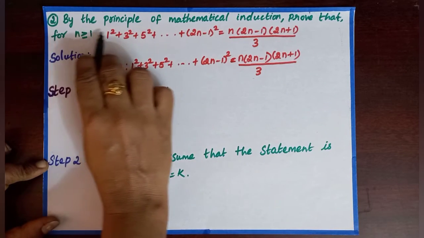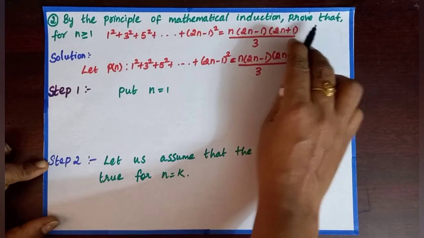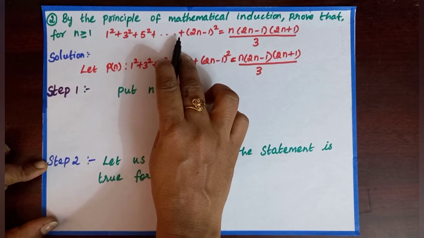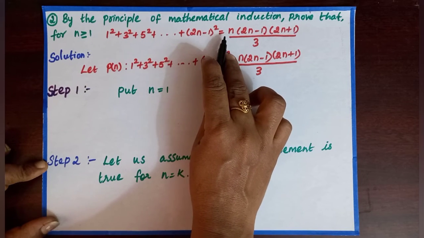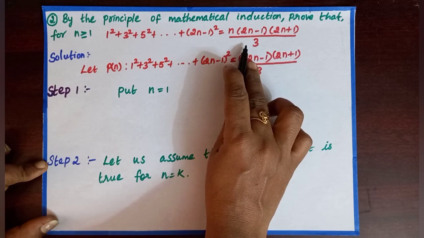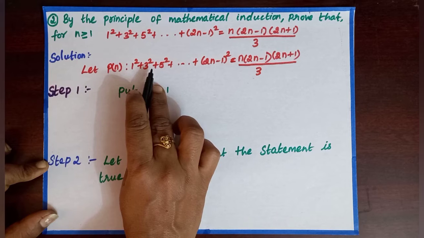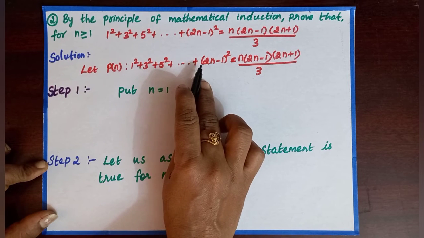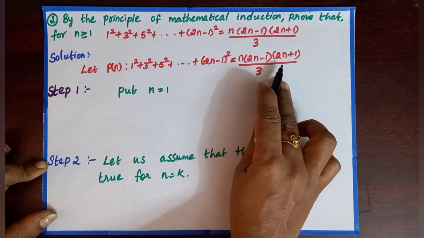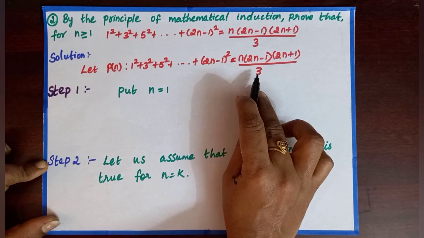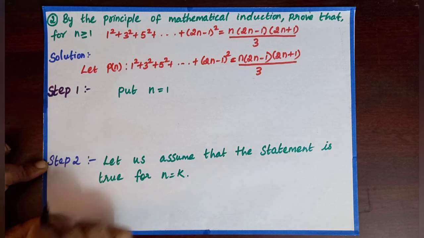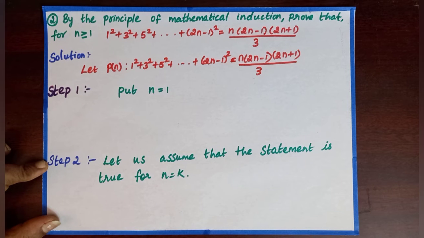Question number 2. By the principle of mathematical induction, prove that for n greater than or equal to 1, 1 square plus 3 square plus 5 square plus dot dot plus 2n minus 1 the whole square equal to n into 2n minus 1 into 2n plus 1 by 3. Now let P of n is 1 square plus 3 square plus 5 square plus dot dot dot plus 2n minus 1 the whole square is equal to n into 2n minus 1 into 2n plus 1 by 3. So step 1, we are going to substitute in the place of n as 1 and we have to check left hand side and right hand side are equal.